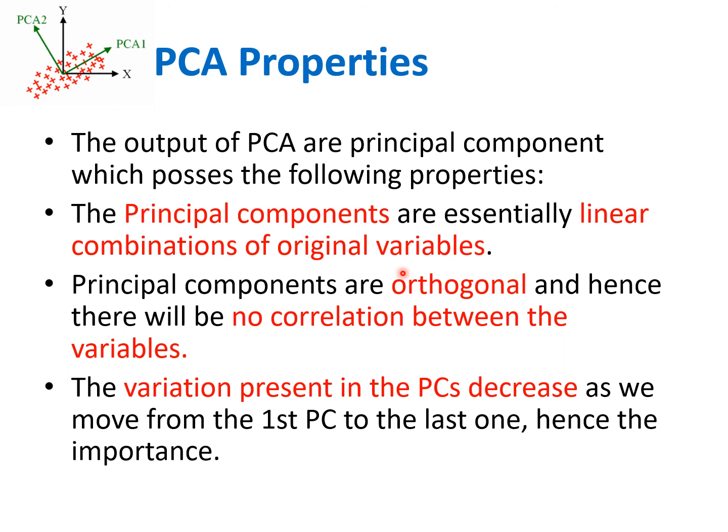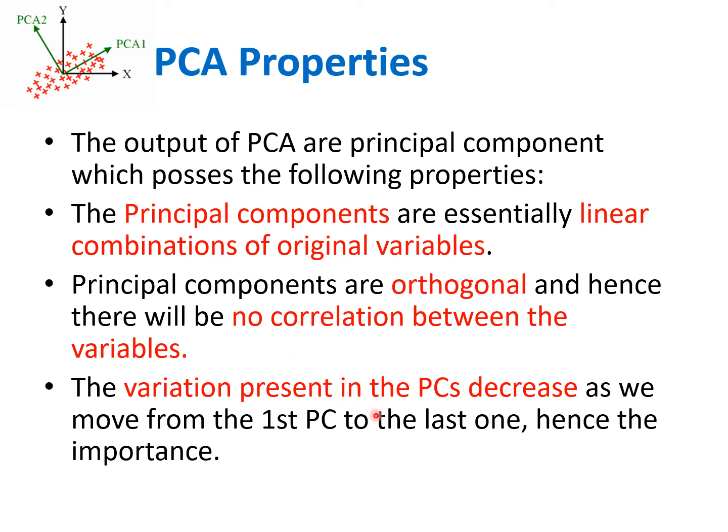In the principal components a dimensionality reduction happens, and these are linear combinations of original variables. Principal components are orthogonal, and hence there will be no correlation between the variables. Since these principal components are orthogonal or perpendicular, there will be no explicit relationship between the variables.